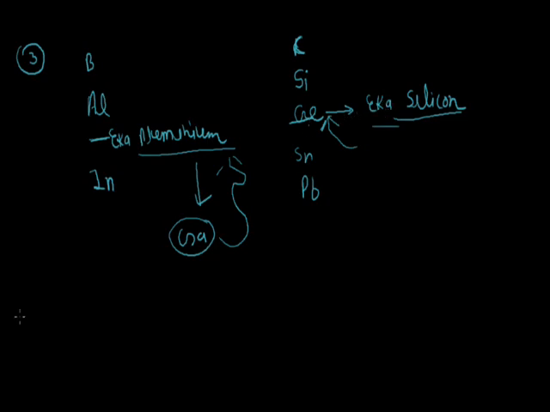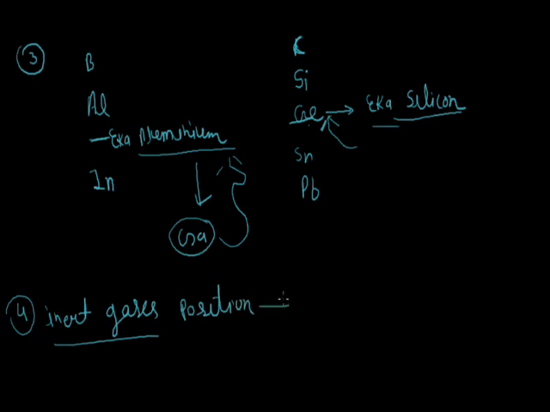And next, fourth is position of inert gases. Noble gases or inert gases like helium, neon, argon, krypton, xenon, and radon were not discovered at the time of Mendeleev.